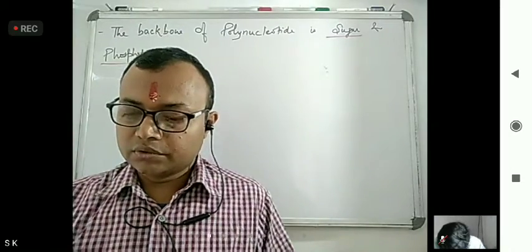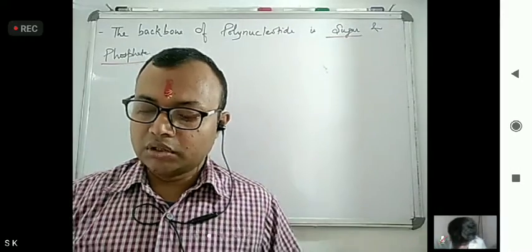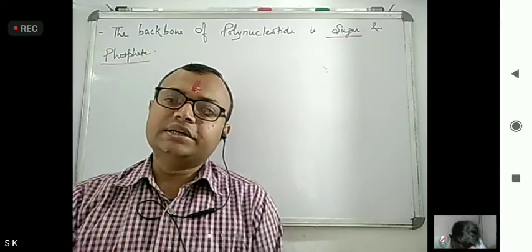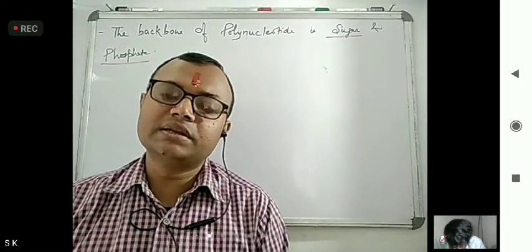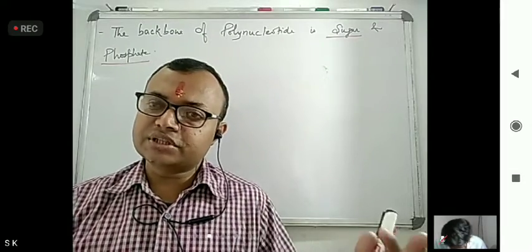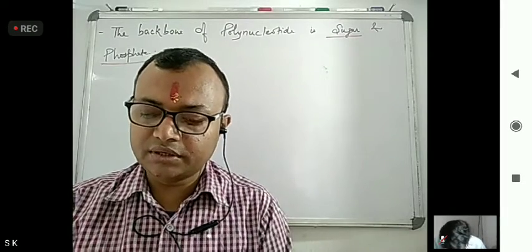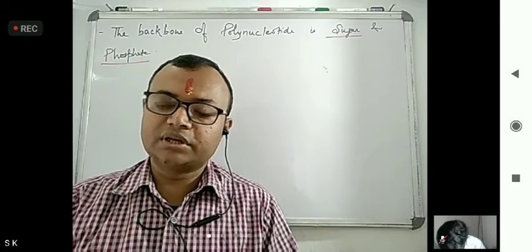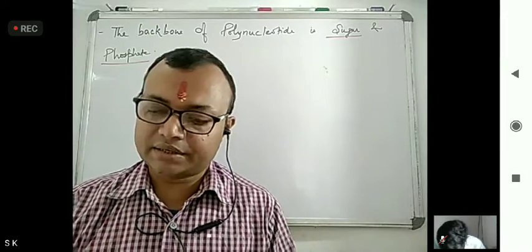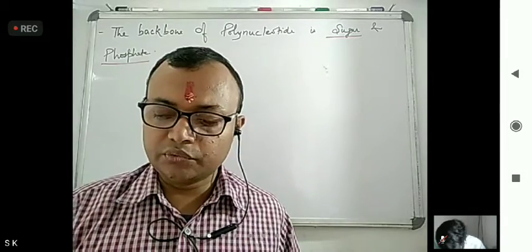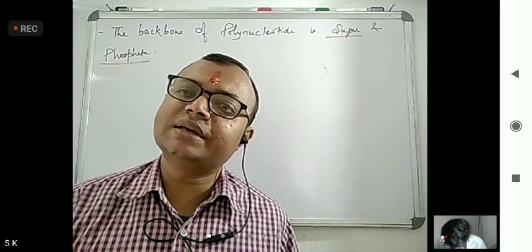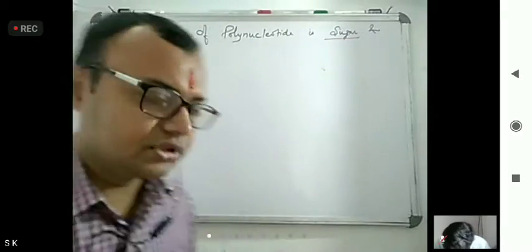Now, which scientists gave the DNA structure? Watson and Crick proposed the double helix model of DNA, which we have seen.